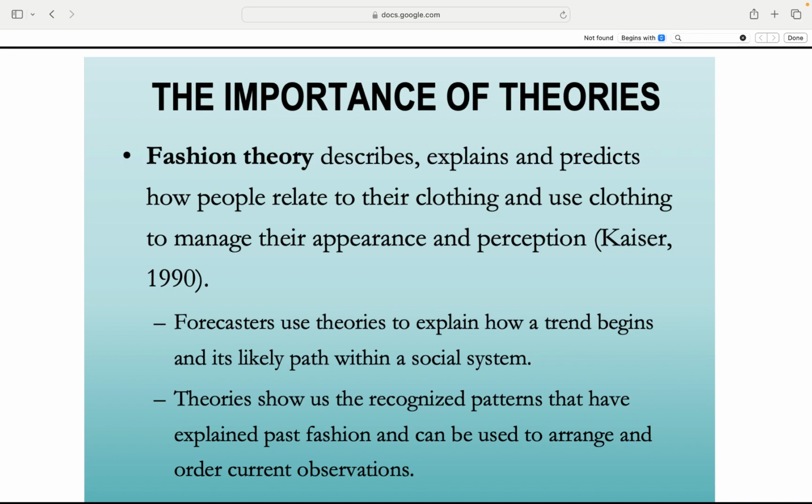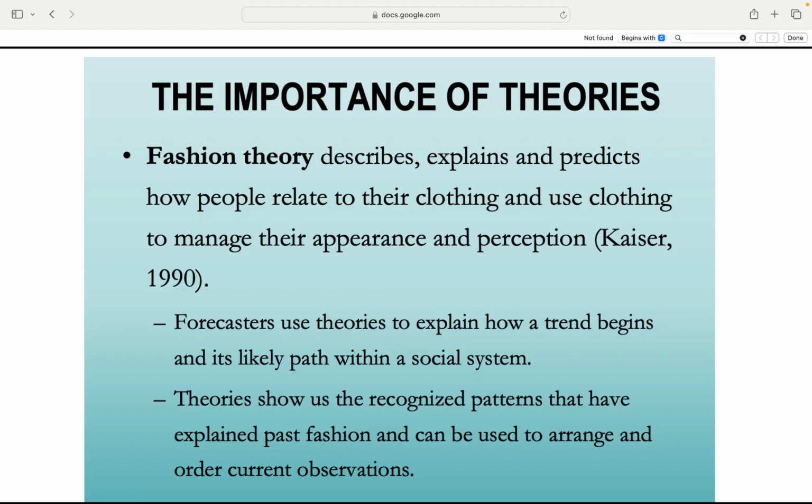Why do we care? Forecasters use theories to track where trends start and how they spread. Example, if oversized blazers are rising on TikTok, theories help predict if they'll go mainstream. Theories spot patterns from the past to help make sense of what's happening now. It's like fashion's version of weather forecasting, looking at signs, patterns, and cycles.